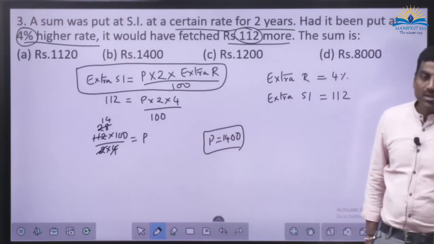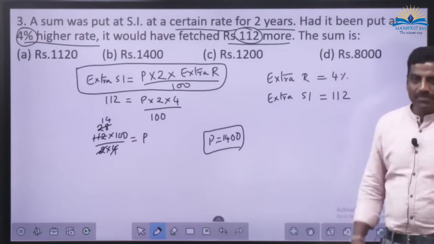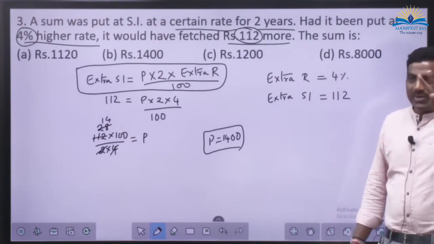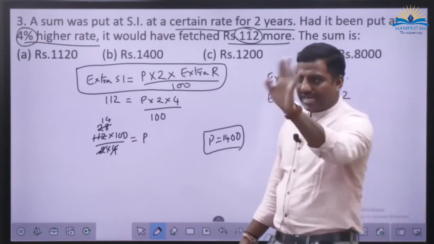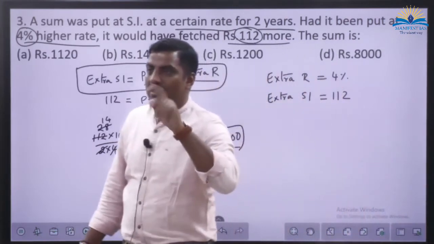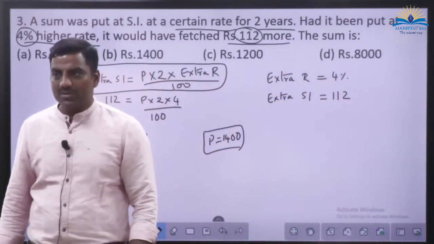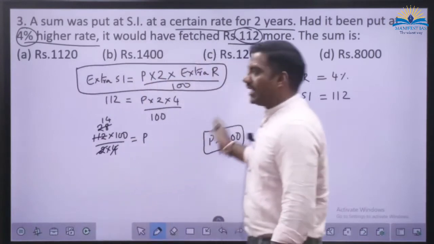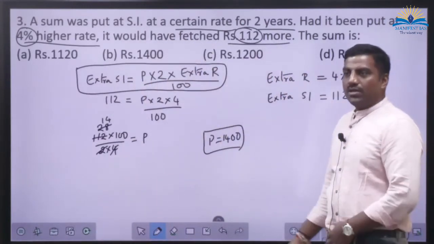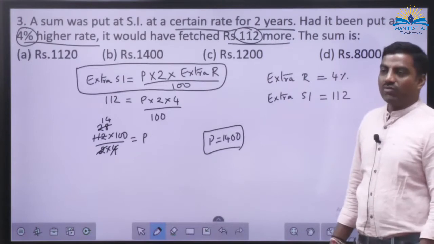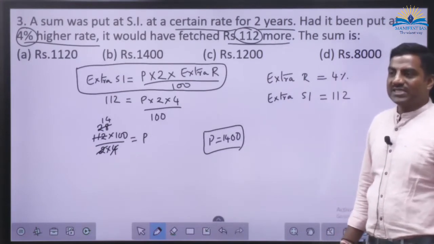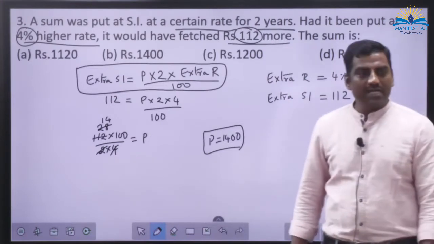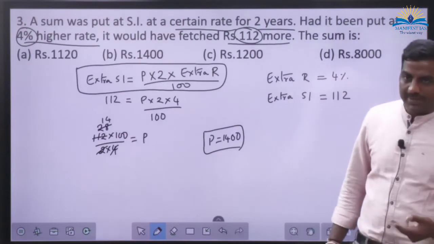Okay, so just try to apply your mind. If you were given 4% extra for your 1,000 rupees at 10% for 1 year, you are expecting 40 rupees extra. No? So similarly, here we are getting 112 extra by keeping 2 years. So in 1 year, how much extra? 56 extra, no? This 112 extra we are getting after 2 years, correct?